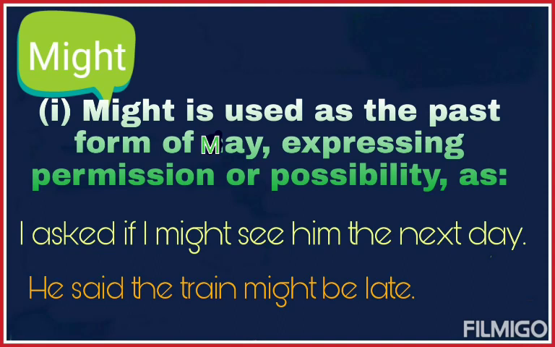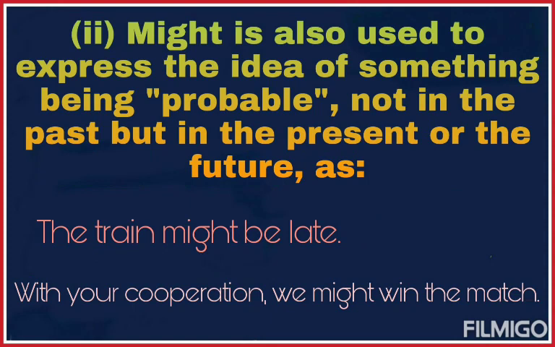Might. Might is used as the past form of may, expressing permission or possibility, as in I asked if I might see him the next day. Might is also used to express the idea of something being probable, not in the past but in the present or the future, as in the sentences, the train might be late and with your cooperation we might win the match.